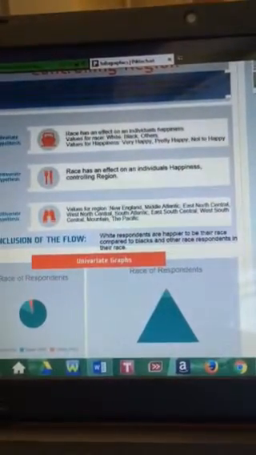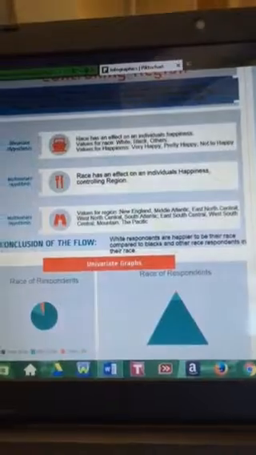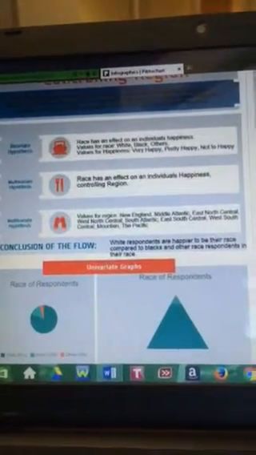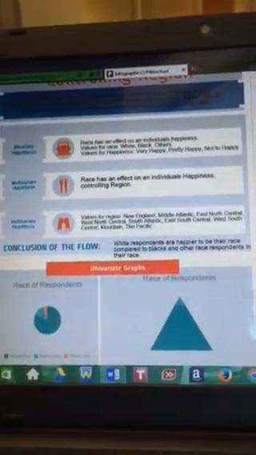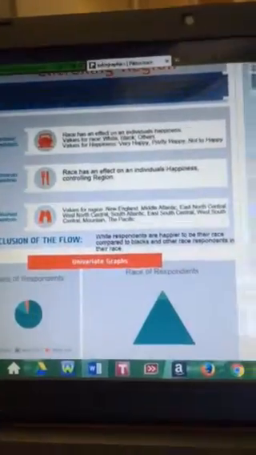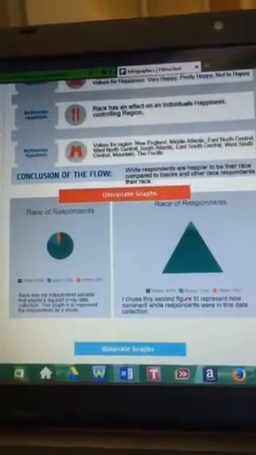For my overall conclusion for my flow, I stated white respondents are happier to be their race compared to blacks and other race respondents in their race. As I scroll down, you will see my univariate graphs.